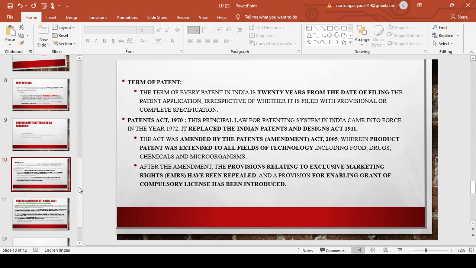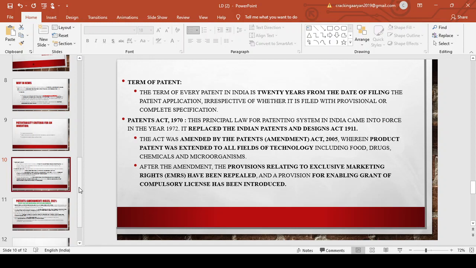The Patent Act of 1970 came into force in 1972. Till 1911 we had the Indian Patent and Design Act. In 1972 the Patent Act of 1970 came into force and replaced the Indian Patent and Design Act of 1911. Then it was amended by the Patent Amendment Act 2005, wherein product patent was extended to all fields of technology, whether it was food, drug, chemical, microorganism, book, or any invention that you are making.